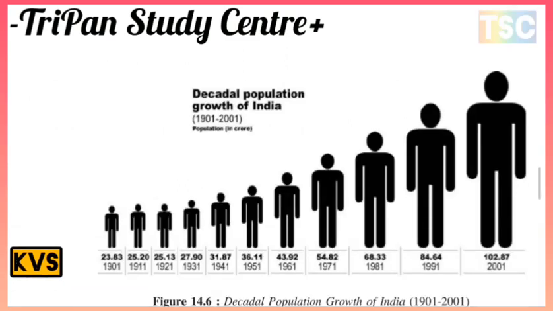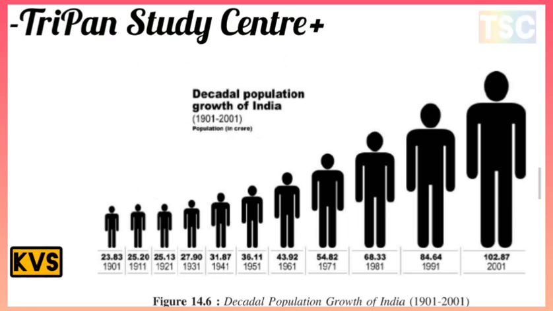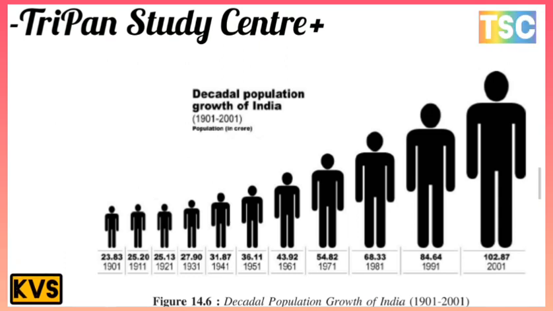On screen is the decadal population growth of India, for the period 1901 to 2001, with population in crore. In 1901 the population was 23.83 crore, but by the year 2001 it was 102.87 crore. You can see that the population has grown rapidly.